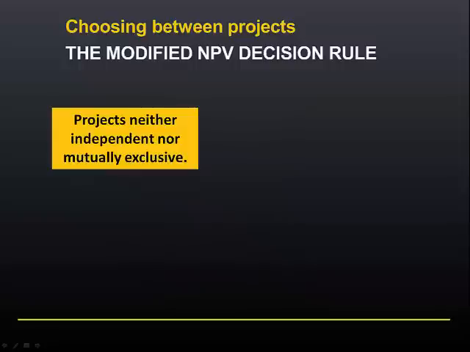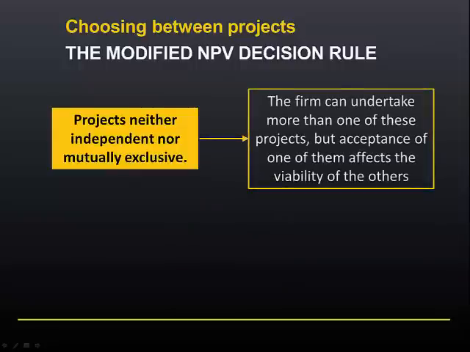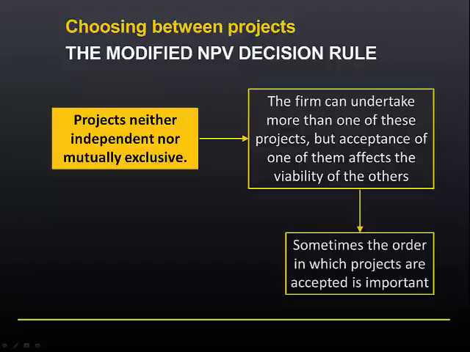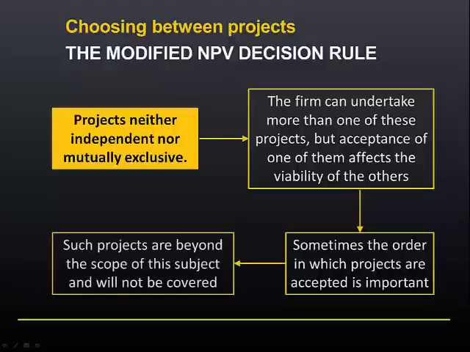Sometimes projects are neither mutually exclusive nor independent. If they're not mutually exclusive, it means that the firm can undertake two or more of the projects, but they are not independent because accepting one of them has an impact on the viability of the others. Sometimes the order in which the projects are undertaken can affect the firm's value. These projects are beyond the scope of this subject and will not be covered.